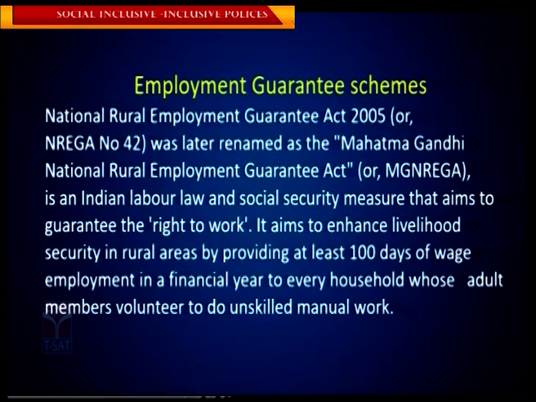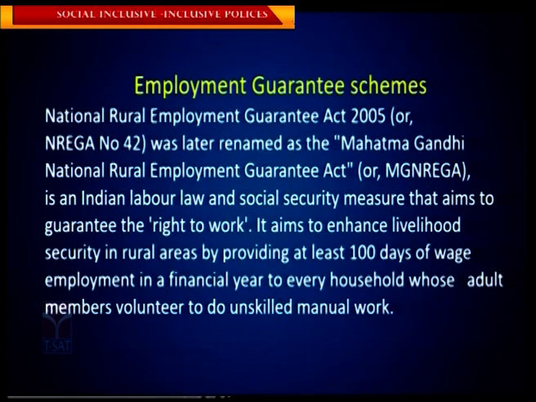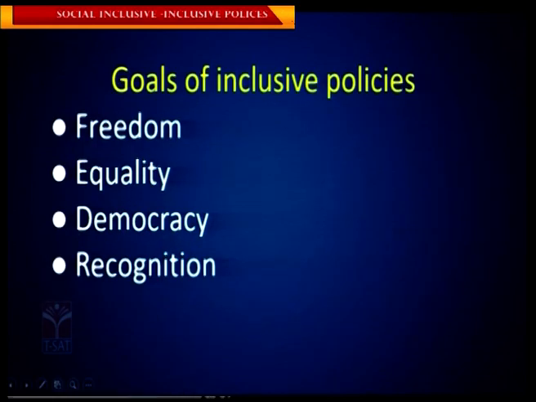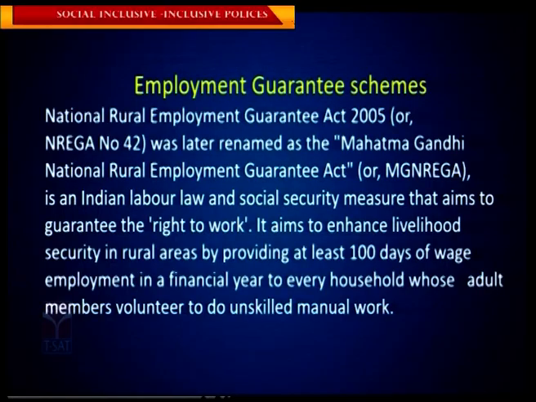MGNREGA. So previously it was NREGA only. So MG is added. You have to understand that MG is added. That is Mahatma Gandhi National Rural Employment Guarantee Act. So according to this act, it is a guarantee and a right to work. At least we have to provide 100 days of wage employment.